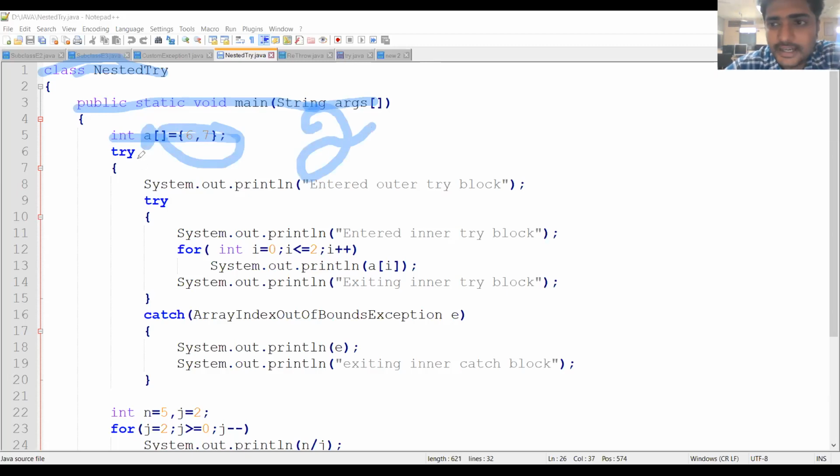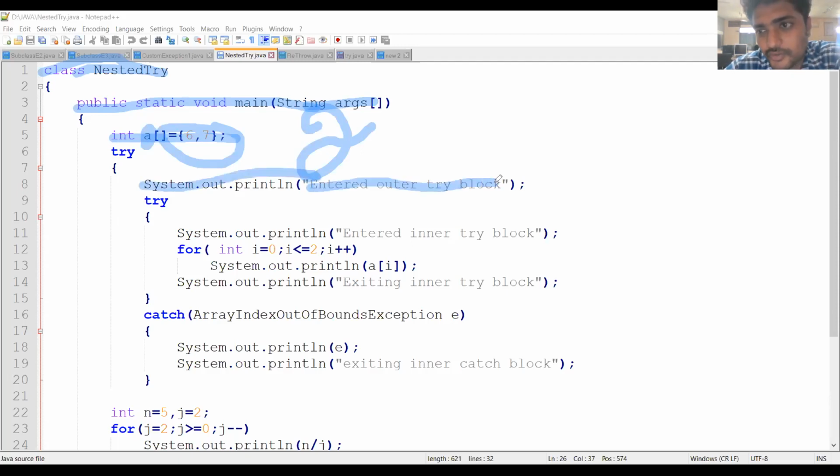And then I am using the try block. This is the outer try block. This is the inner try block. So the try block consists of another try block. This is the nested try block. Let us see, I have written some printf statements.